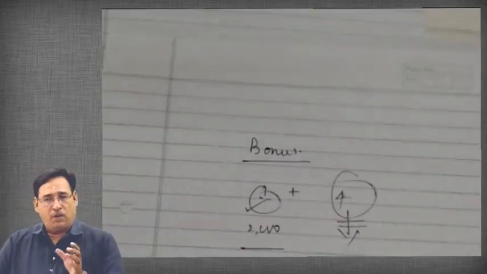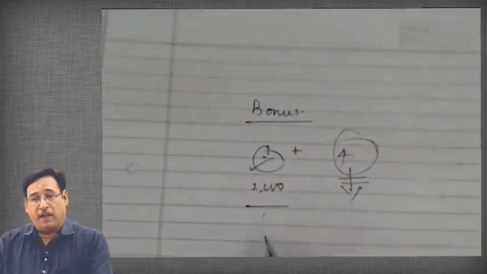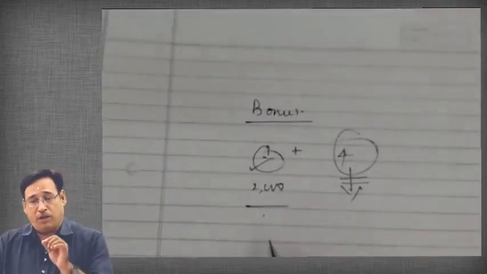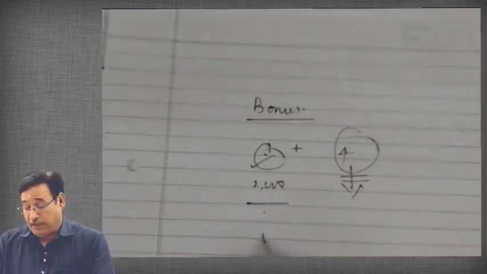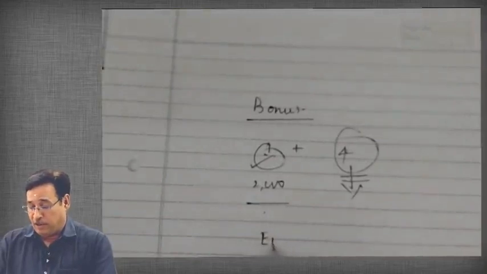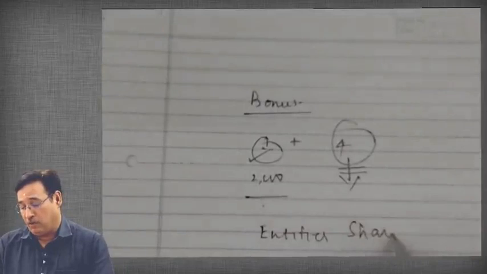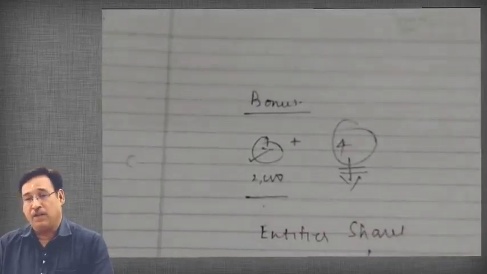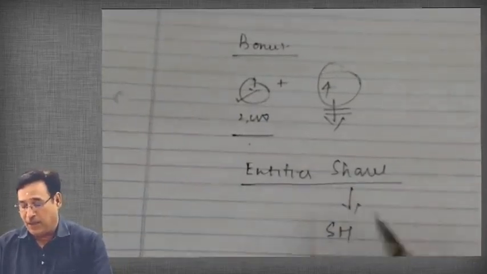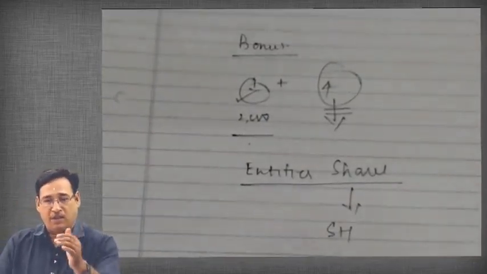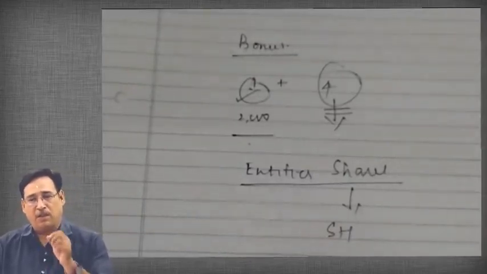So bonus issue in the context of the company is, we will see later on that so often entities, whenever I use the word entities, I would be referring to companies. Correct? So sometimes entities decide to offer shares to their shareholders virtually free of cost. That means companies sometimes issue shares to their existing shareholders, correct, without charging anything. This is known as bonus issue.